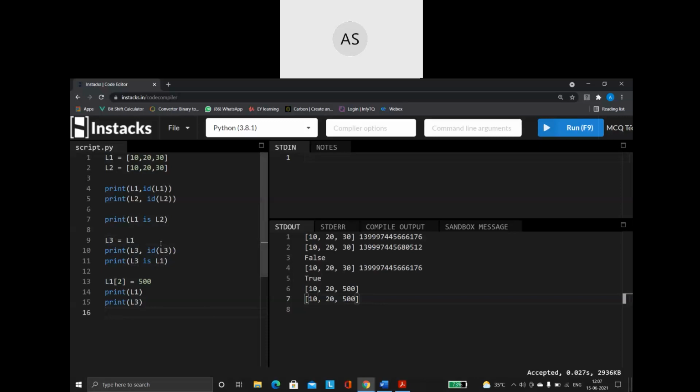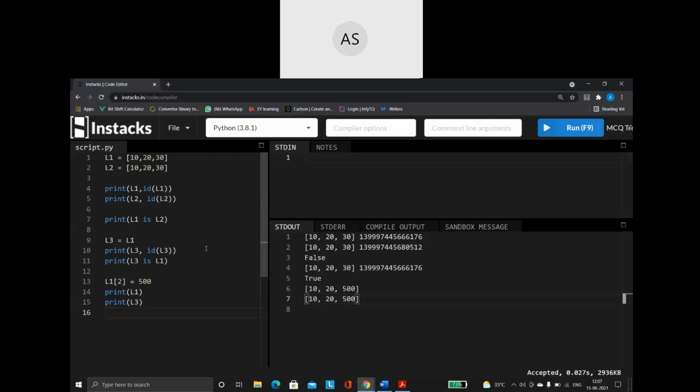So understand, the purpose of the identity operator is to check whether the variables are pointing to the same memory address or not. So is, not is. The is operator will return true if the address is same. Otherwise, it is going to return false. Right? Not is is the opposite of it. Whatever the is operator is doing, the not is operator will give you the opposite.